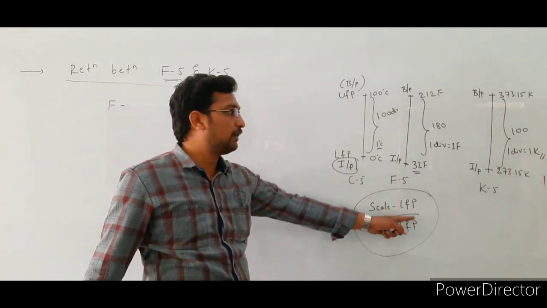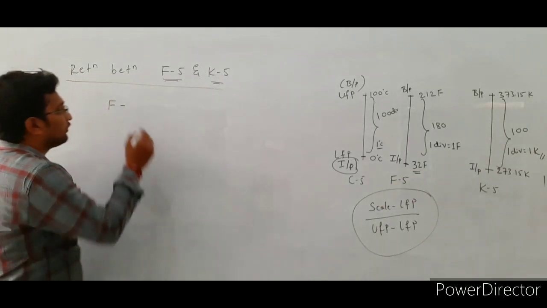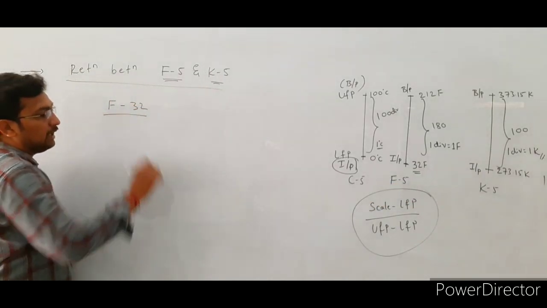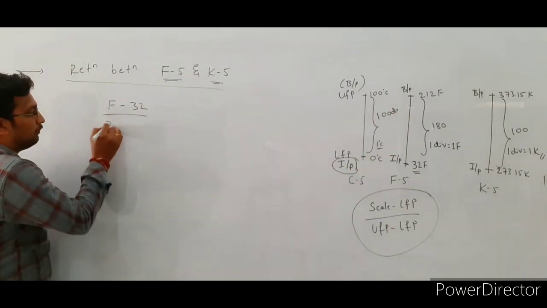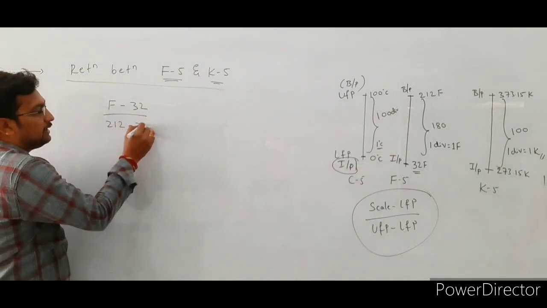(F - 32) divided by the upper fixed point value, that is 212 minus the lower fixed point value, 32.